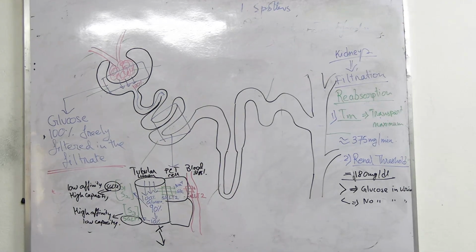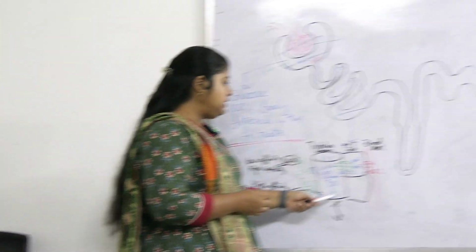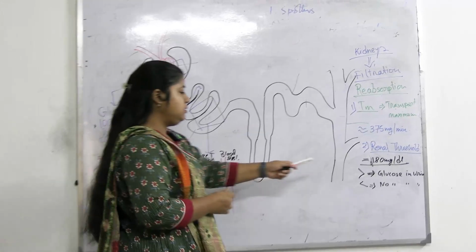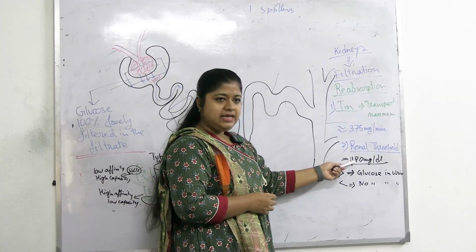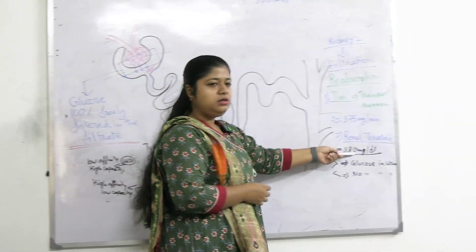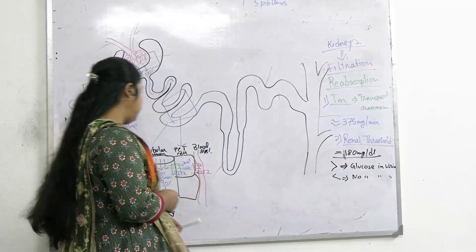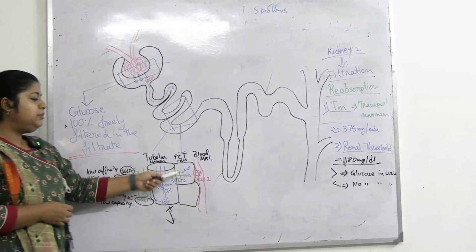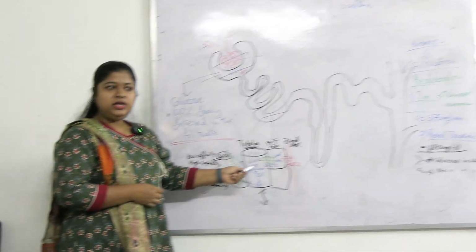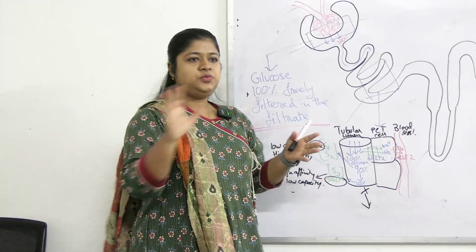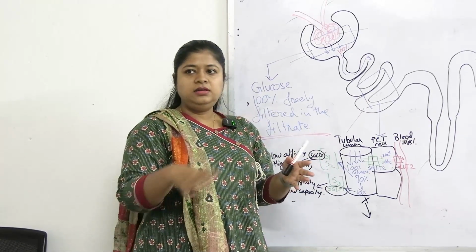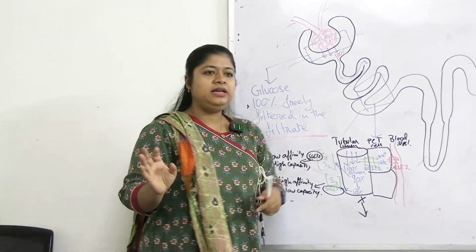Why does this happen? Because in this PCT, if the concentration rises beyond 200, suppose this is 200, we have a limited number of transporters only. If all the transporters are occupied, the excess amount will automatically pass down and get excreted.